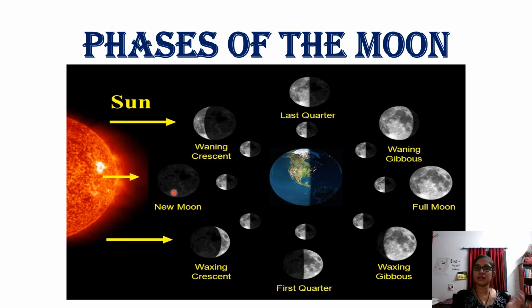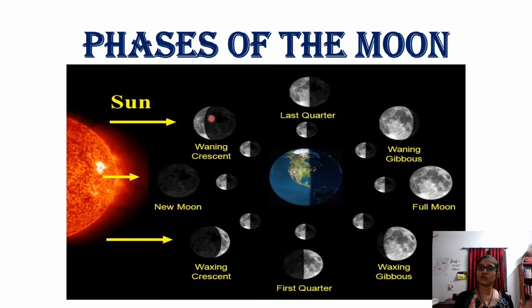Don't get confused. Okay. Next, when it starts moving away from the sun and goes a little bit far from this line, that phase is called a waning crescent. I call it a banana shaped moon because it looks like a banana. When you keep a banana somewhere, you can see that shape. So that shape is called waning crescent.